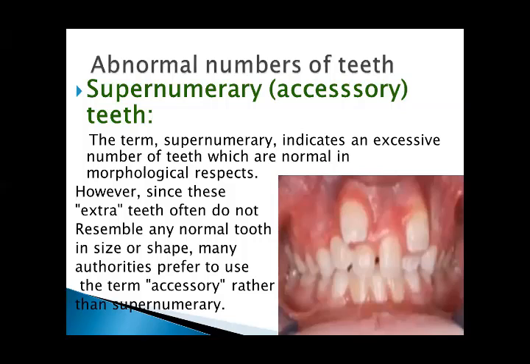Abnormal numbers of teeth, second is the supernumerary teeth. The term supernumerary indicates an excessive number of teeth, which are normal in morphological respect. These extra teeth often do not resemble any normal tooth in size or shape. Many authorities prefer the term accessory rather than supernumerary teeth.